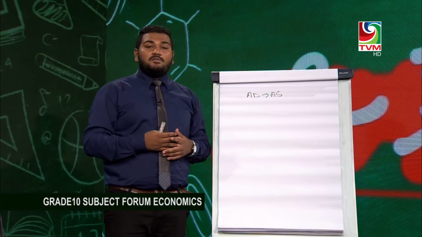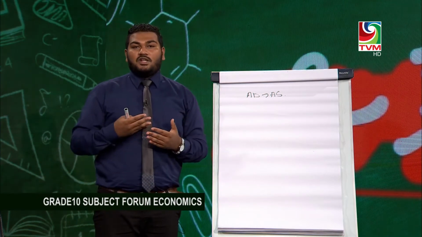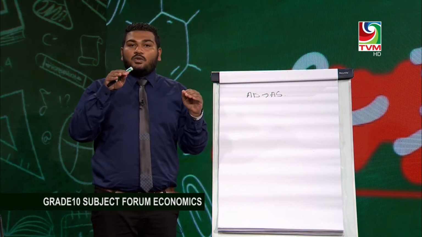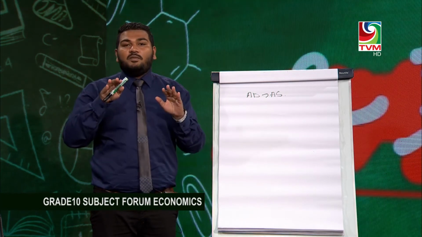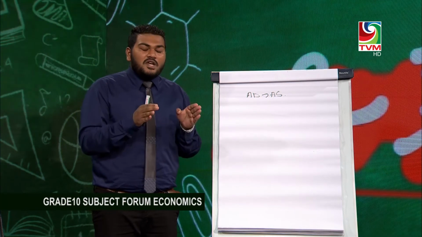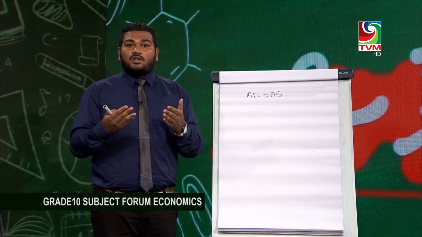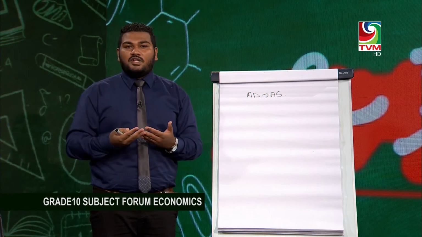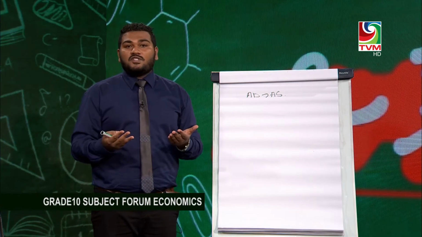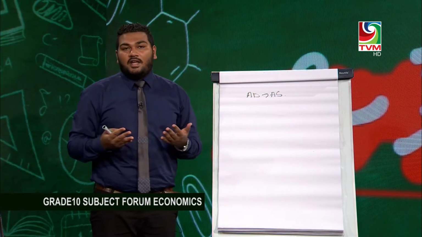Another reason is more exports. When the country produces goods and services and exports them to other countries, the available goods and services within the country will be limited for the domestic residents. So no matter how much the demand increases because of an increase in the income of the people, the country may not have enough supply for the domestic consumers, and the aggregate demand would exceed the aggregate supply.